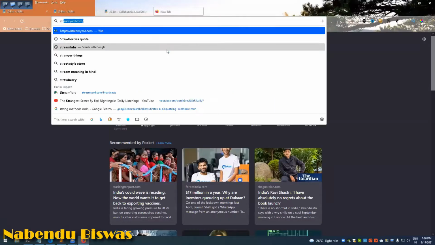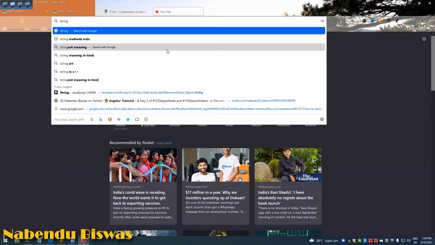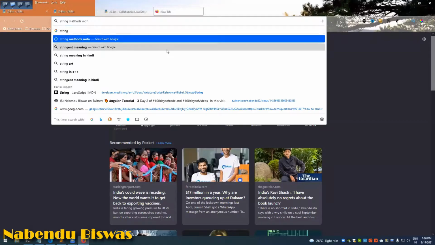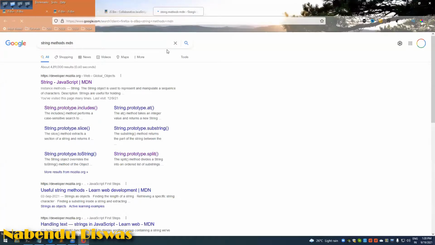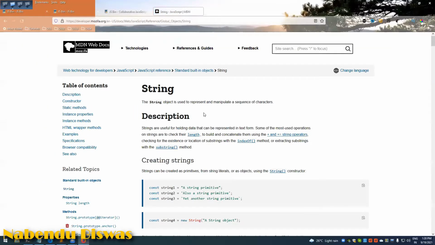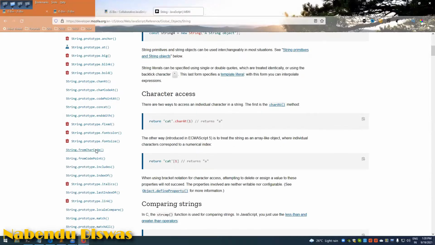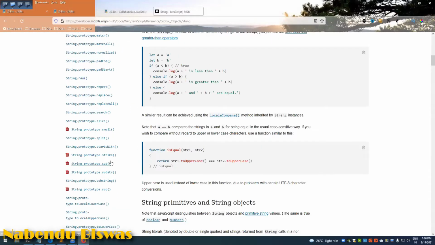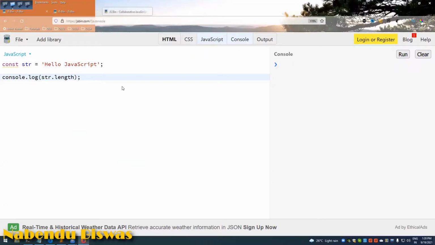So there is a string methods MDN. MDN is the most popular directory, which in full form is Mozilla Developer Network, and it is a bit more advanced, but it is much better documentation than W3Schools, so you can find all the string methods here. So str.length is one of the string methods.